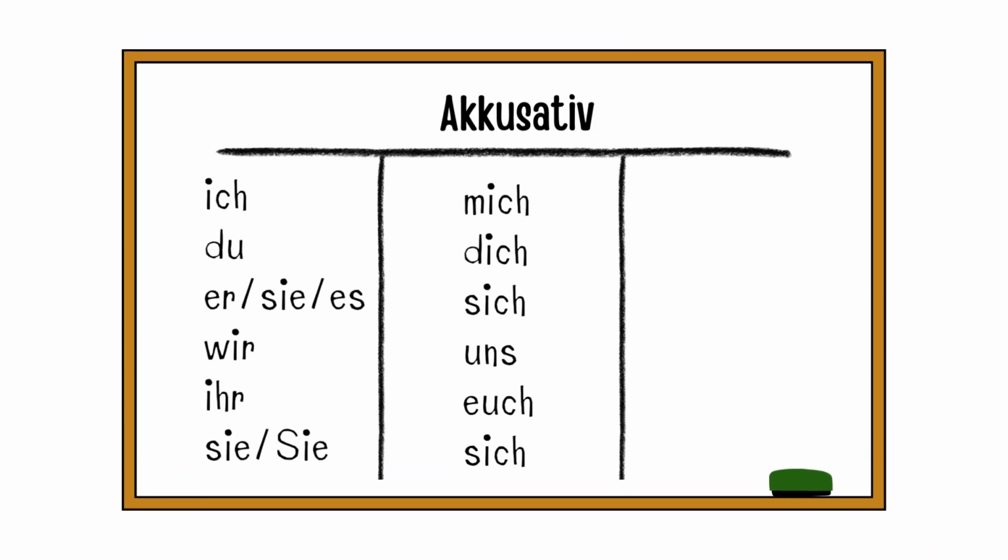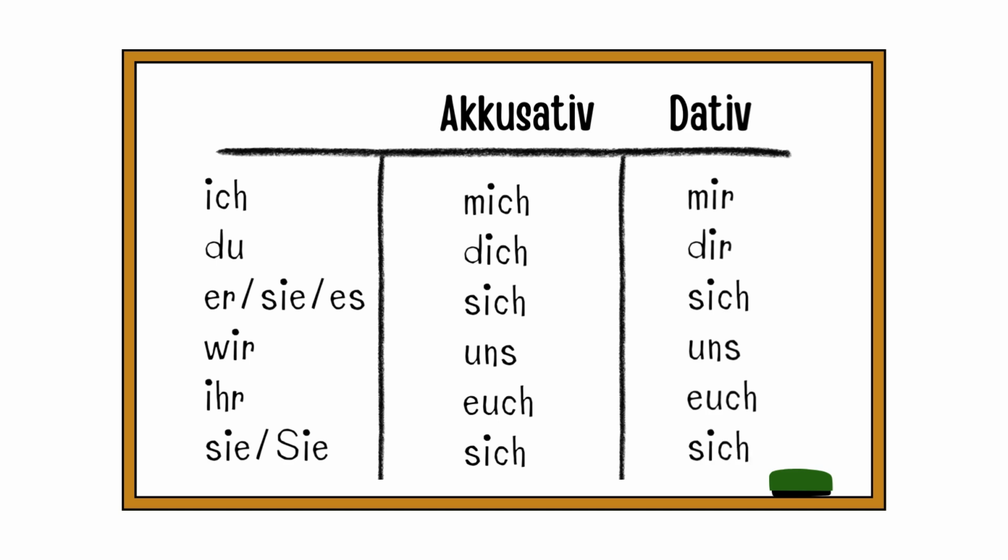Reflexive Pronomen im Accusativ sind mich, dich, sich, uns, euch, sich. Reflexive Pronomen im Dativ sind mir, dir, sich, uns, euch, sich. Do you notice something familiar here? They are the same as Personalpronomen im Dativ und Accusativ, except a few exceptions. The reflexive pronomen for er, sie, es and sie is sich.